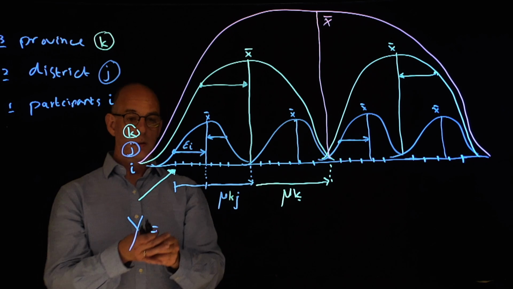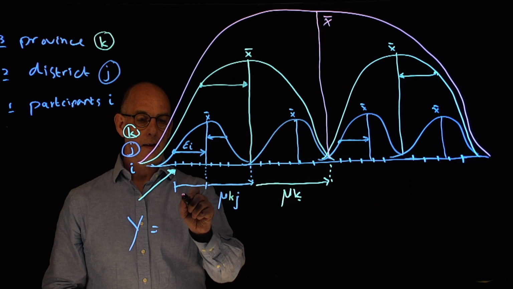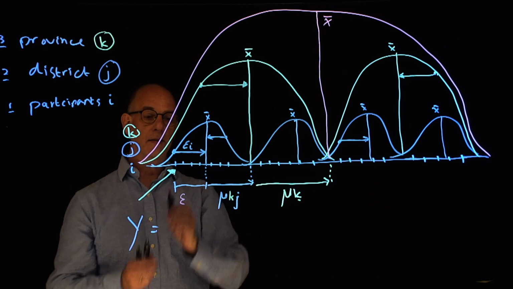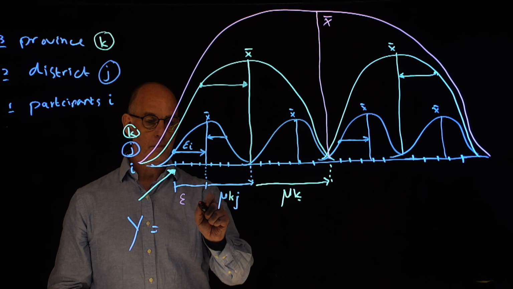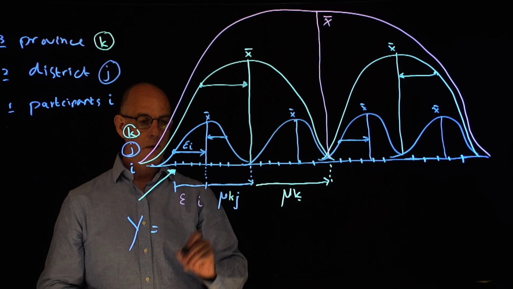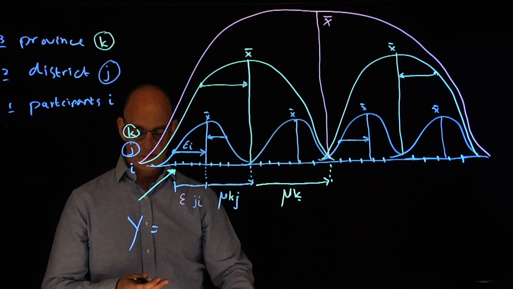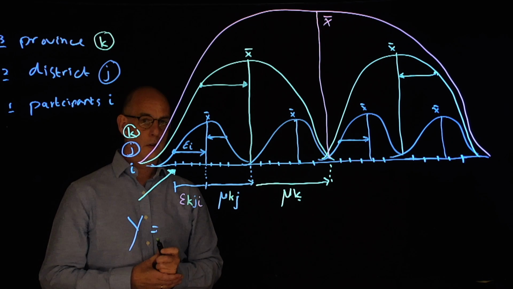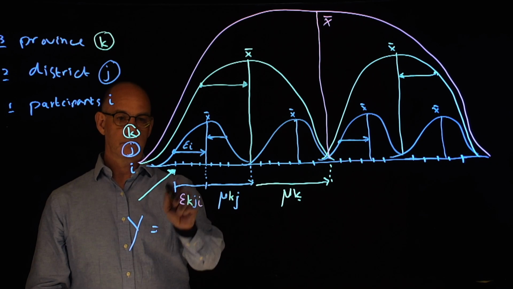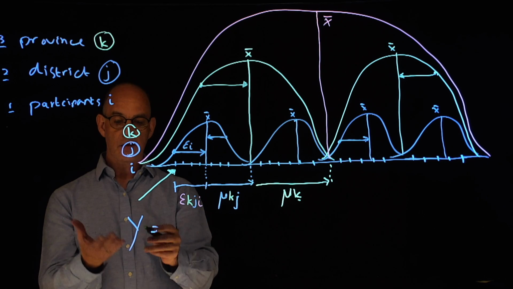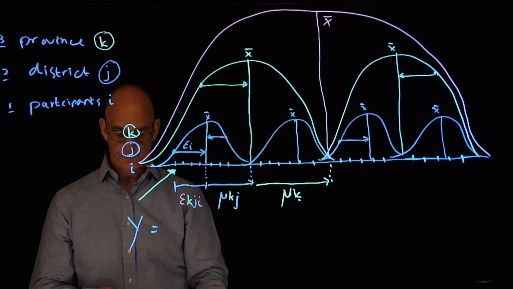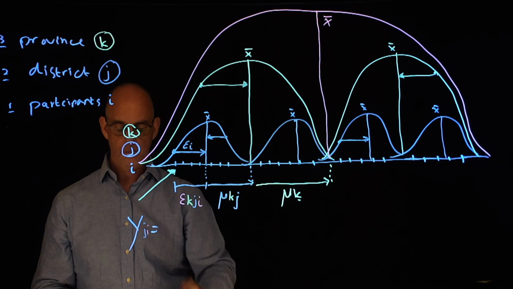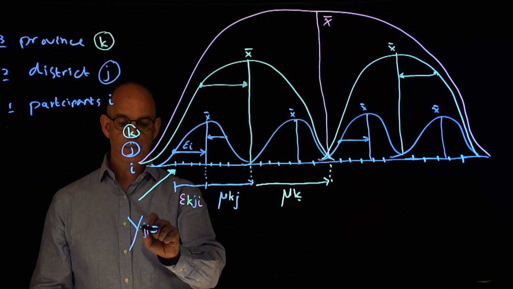And within the districts, we have the epsilon, the individual difference between the individual observations and the district means. That is from the individual in a certain district in a certain province. So this observation can be described as the observation of individual i in district j in province k.